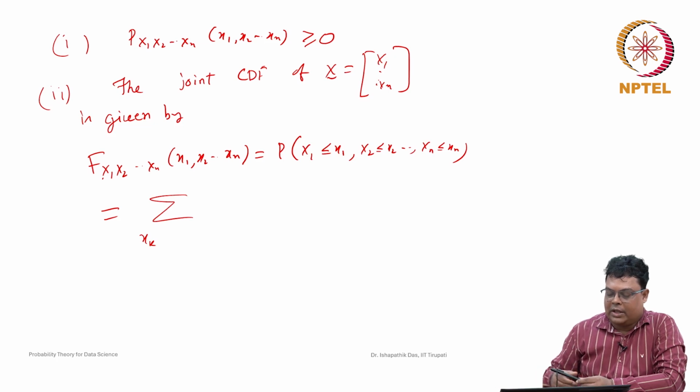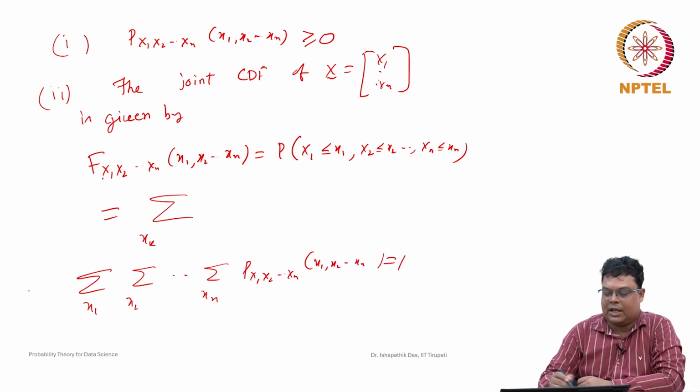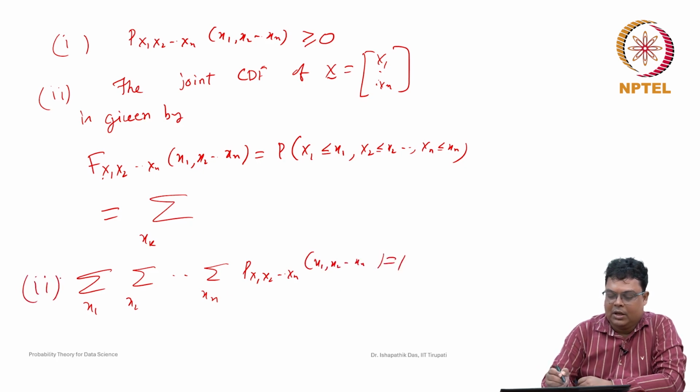So another property is that the sum will be equal to 1. That is very obvious, because it is the probability mass function. So if you take the sum of p of x1, x2, ..., xn over all x1, x2, ..., xn, this sum will be equal to 1. This is another property, the second property. And the third property is not mentioned, I just want to represent it.